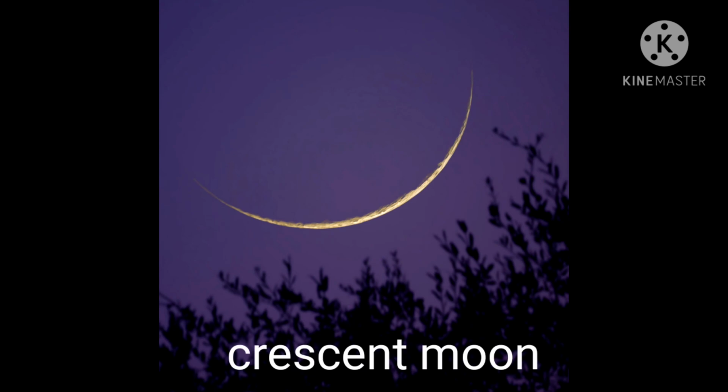Children, this picture shows the new moon. During the revolution, this part of the moon does not get any sunlight, so it is not visible or appears dark. Children, on the third day you can see a small part of the moon that gets light and it looks like a crescent shape, so it is known as the crescent moon.